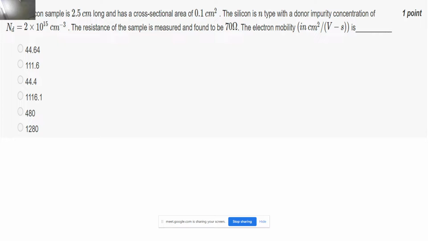So again this is a question: a silicon sample having a length of 2.5 centimeters and the area is given as 0.1 centimeter square. The silicon is n-type with a donor impurity concentration of 2 into 10 to the power 15 centimeter inverse cube. They have also measured the resistance and found it to be 70 ohms. So they want us to calculate the mobility of the electron in the semiconductor material, right?